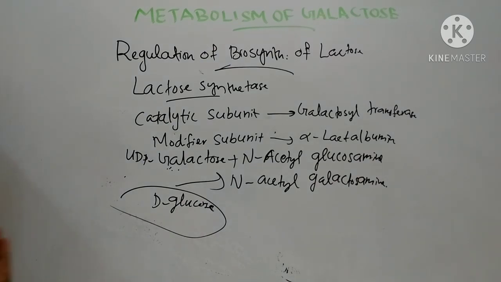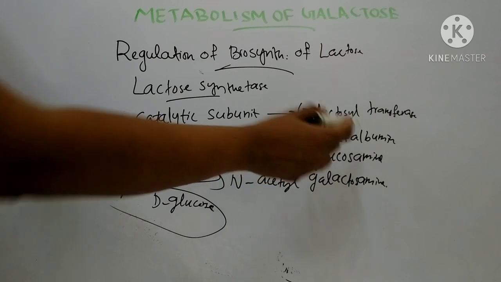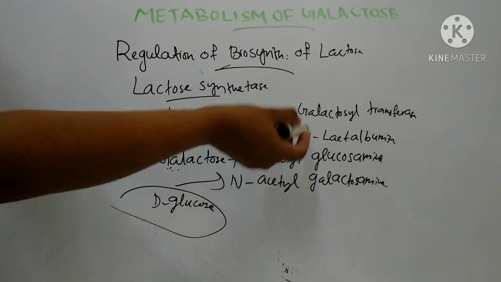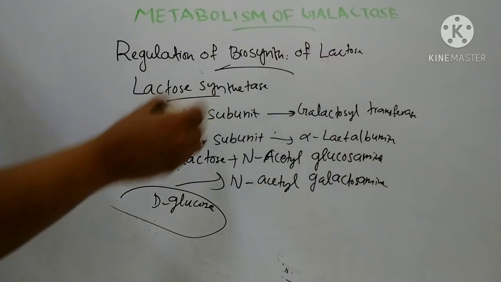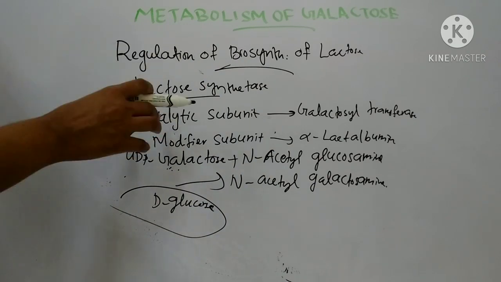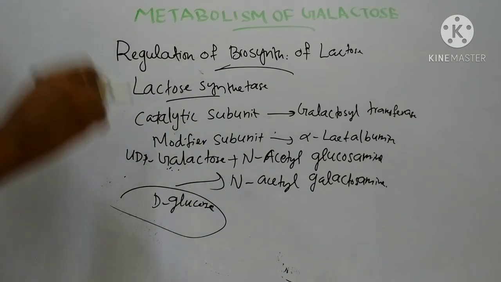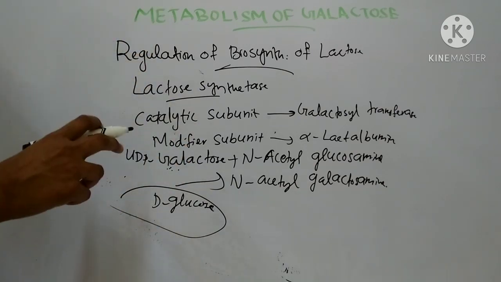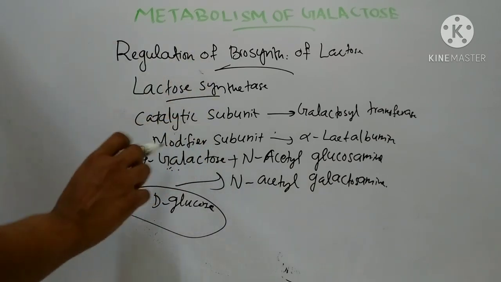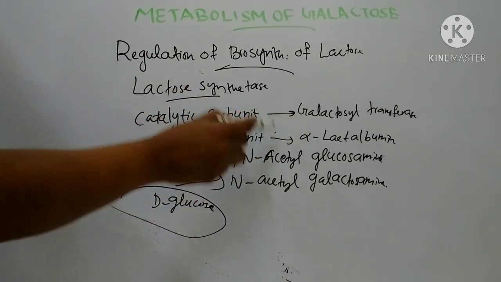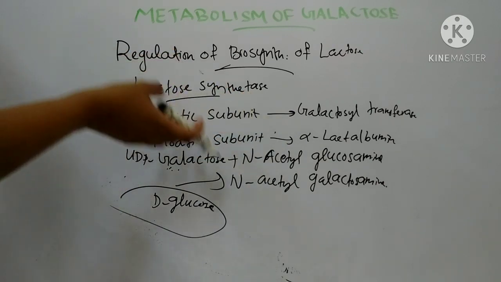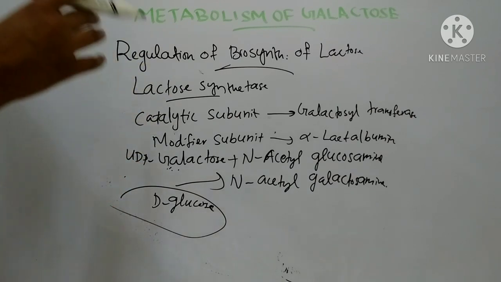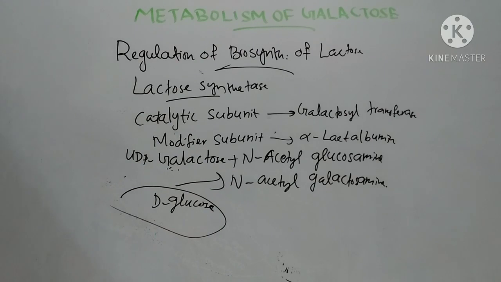Then in the lactating mammary gland, binding of this alpha lactalbumin, the modifier subunit, to the catalytic subunit brings about the transfer of galactosyl moiety to D-glucose, and it forms lactose. That is the formation of lactose. That is, in the lactating mammary gland, the alpha lactalbumin binds to the catalytic subunit. It brings about the transfer of galactosyl moiety to D-glucose, and it forms lactose.